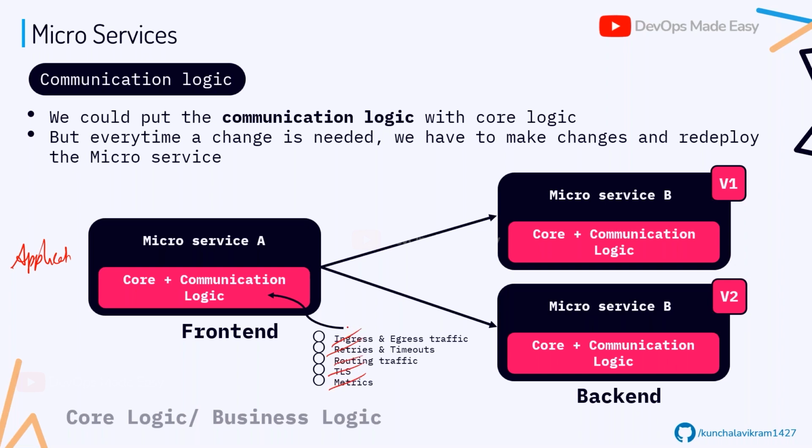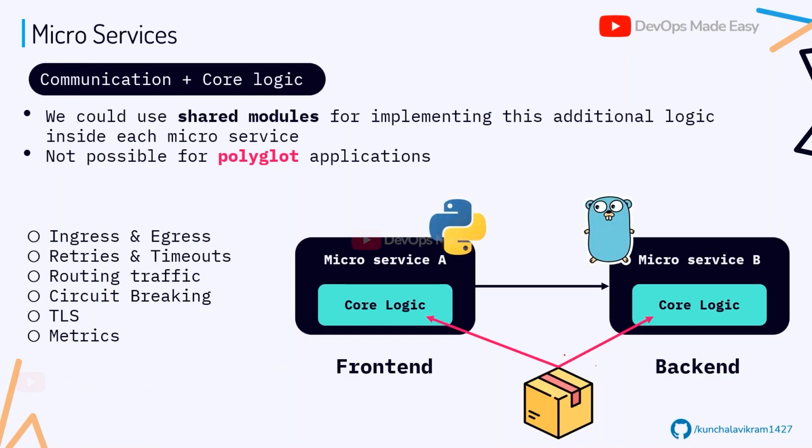So what is the downside of using this? The downside is, let's say you wanted to change this communication logic, probably upgrade the communication logic. In this case you have to redeploy your complete application, in the sense the complete microservice. And also you are increasing the size of your microservices. Earlier it was only running your core logic, and it is now running your communication logic to give some extra features for you. So this is not the ideal way. The next ideal way is, you create a library.